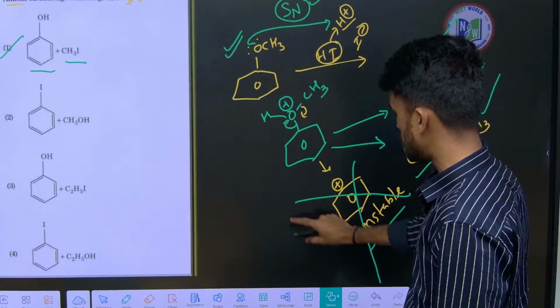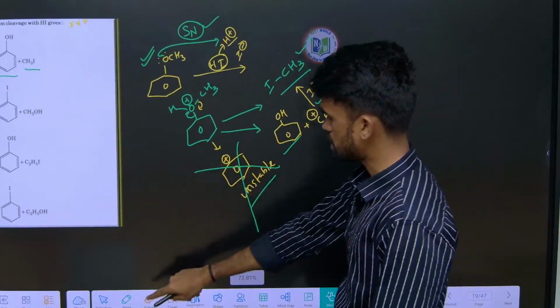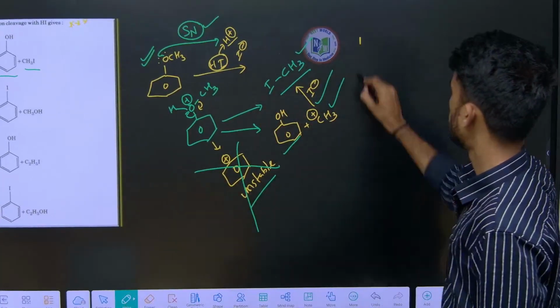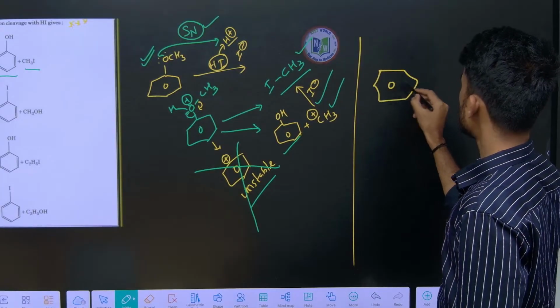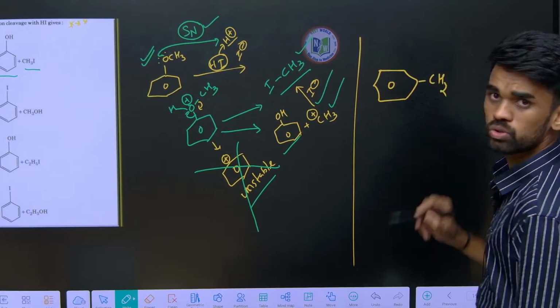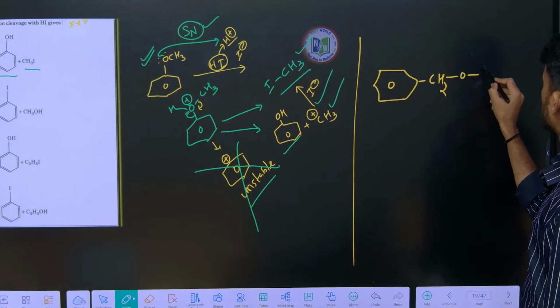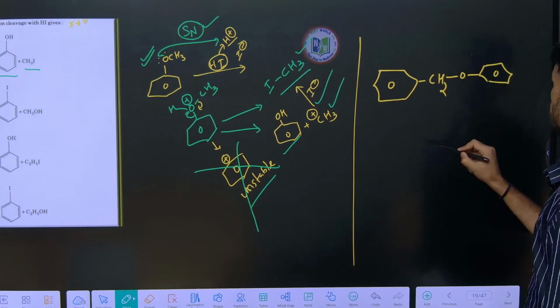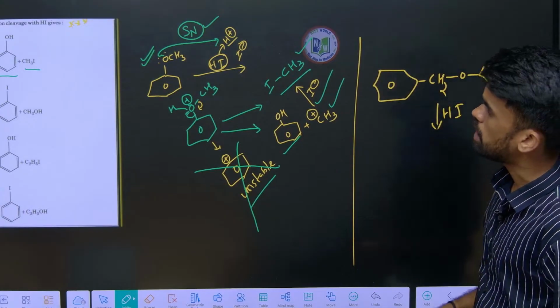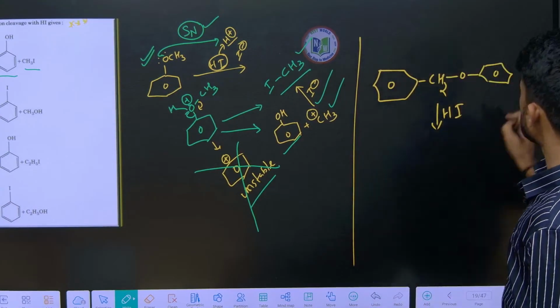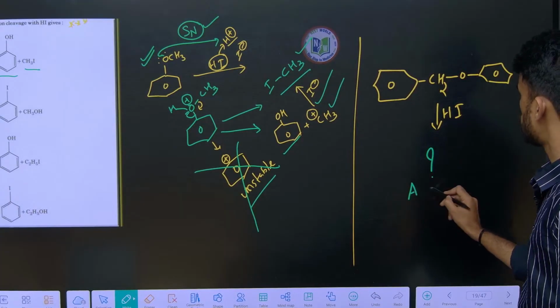For your practice, I am giving this question to you as a practice question. Look here. This is also a PYQ question. CH2, okay, O, like this. Okay, same, giving HI here. So what is the product formed here? Two types of products are formed.